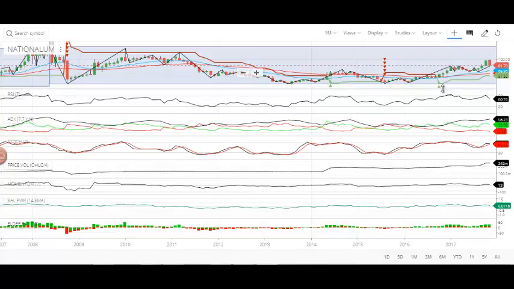If you look at the relative strength of the stock, it is going down. You can clearly see the tip pointing in the downward direction. Directional strength of the stock is okay. It is rising, but if you look at the positive and negative directional lines, they are converging. That is bad. The stochastics is okay, but it's between the midpoint and the top line, so not as per the benchmark level.